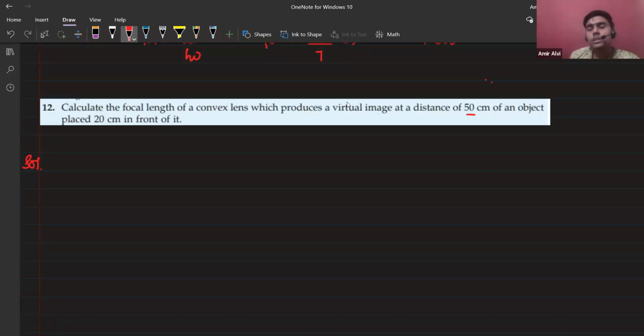So what will be the sign of this image distance? Can anybody tell me? Will it be positive or negative? I just want the answers. Negative. Karishma said negative. Shweta and Hiba also said negative. Hashid, Adil, why are the boys silent? Negative, Adil and somebody said.